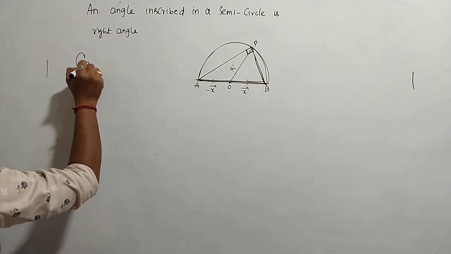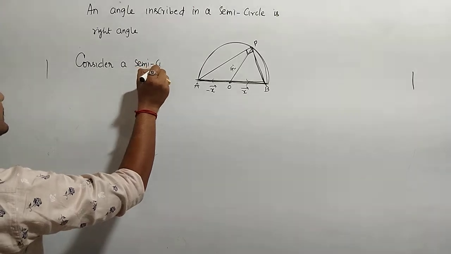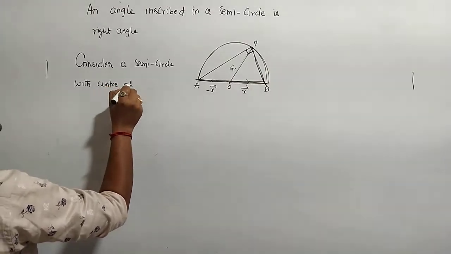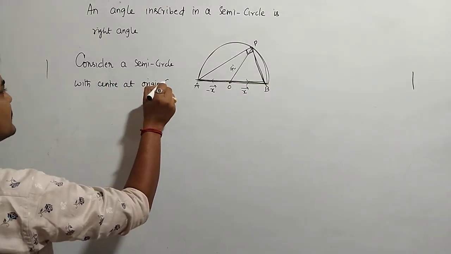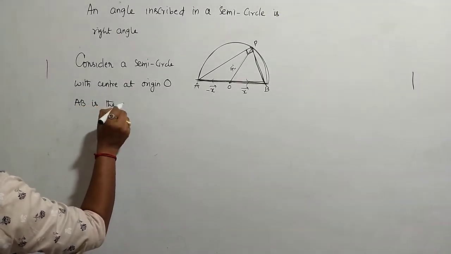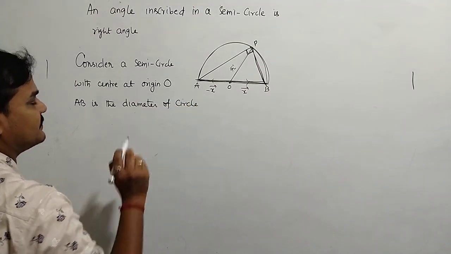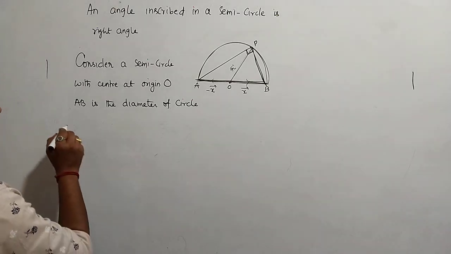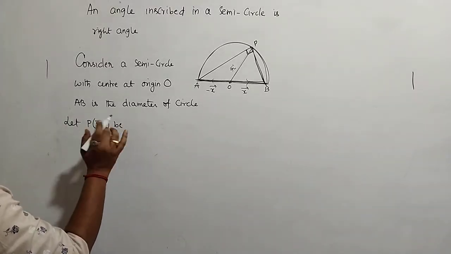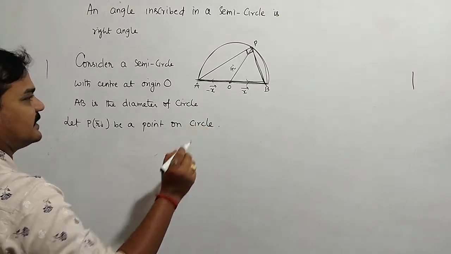Consider, see carefully, a semicircle with center at origin O. AB is the diameter of the circle. Let P of R bar be a point on the circle.